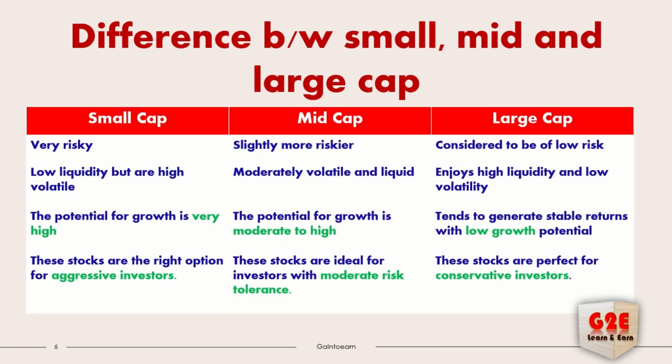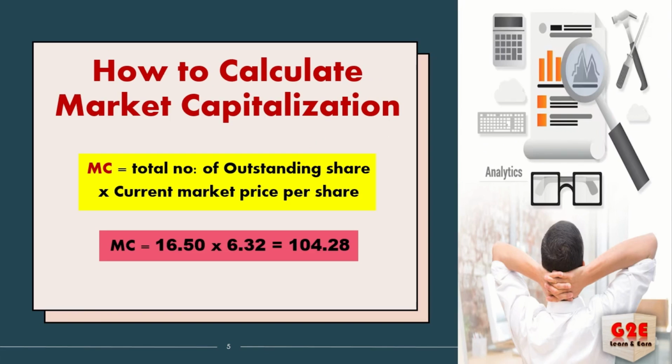Now you can understand the basics. What is market capitalization? What's the difference between these three? If you're holding 10,000 dirham or 10,000 rupees, or $10,000, whatever it may be, now you can determine which kind of investor you are. Now let's see how we can calculate market capitalization. The formula will be total number of outstanding shares multiplied by current market price per share.